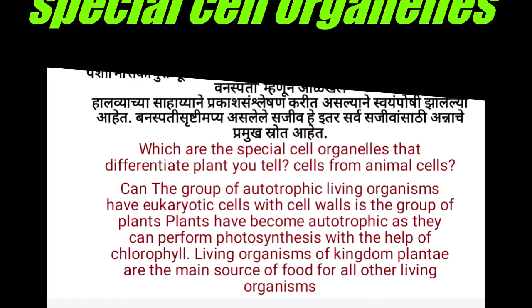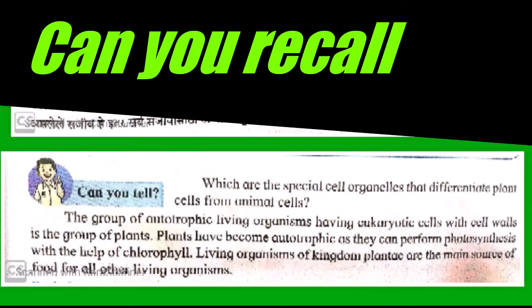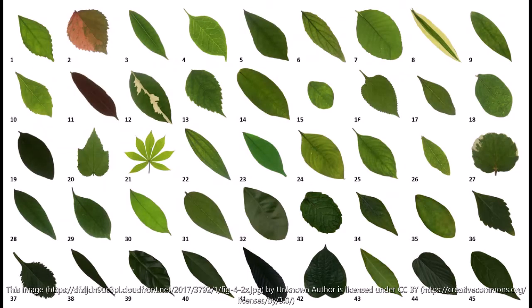Yes, I know you can recall that, because you already studied the characters of plants and animals in 8th standard. The basic difference is that animals do not have a protective covering, the cell wall, while plants have a protective cell wall, and plants have chlorophyll pigment so they can produce their own food. Very good. You recall it, I know that. See this picture, there are varieties of size, shape and colors of plants shown. So you know that varieties of plants are present around us.